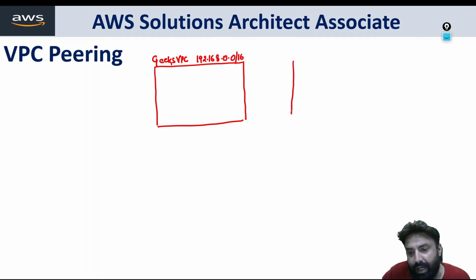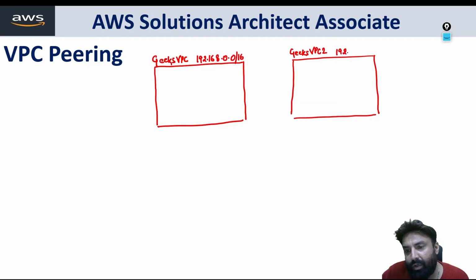And I have another VPC. The name of this VPC is, let's say, Geeks VPC 2, and it has a CIDR 192.168.0.0/16. So I have two VPCs.